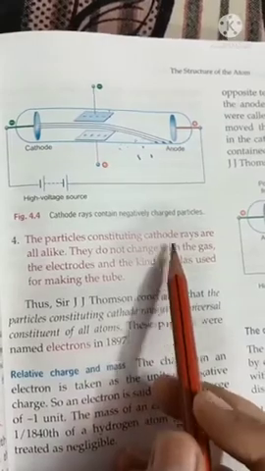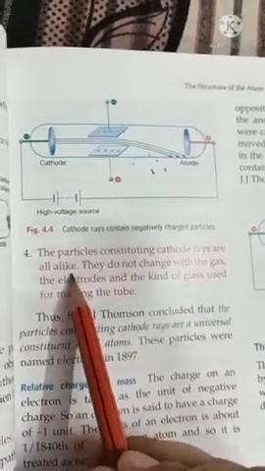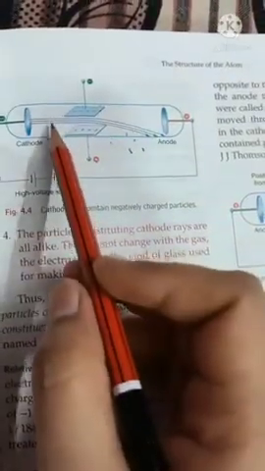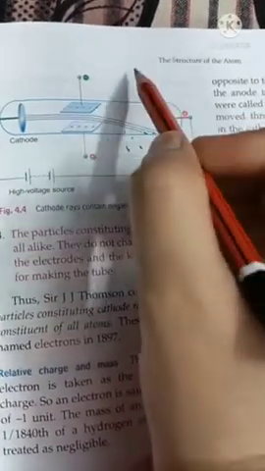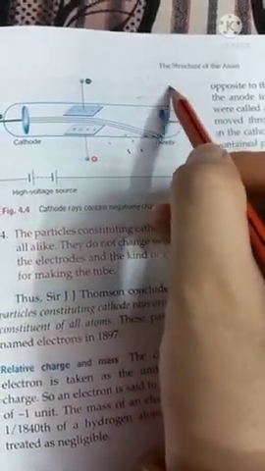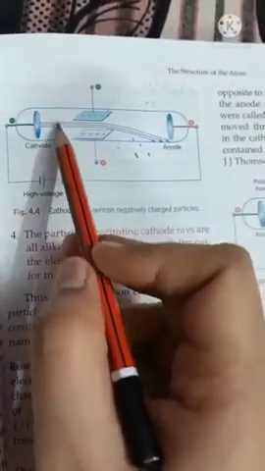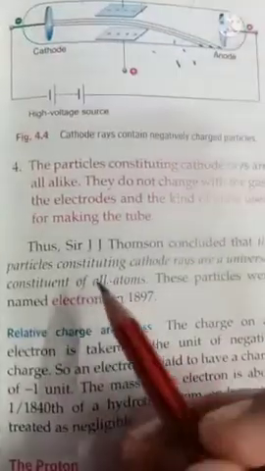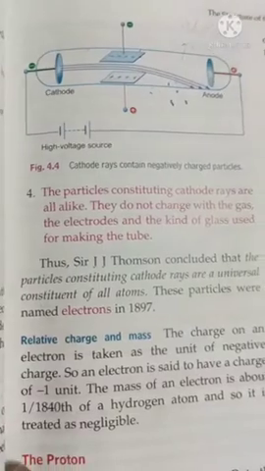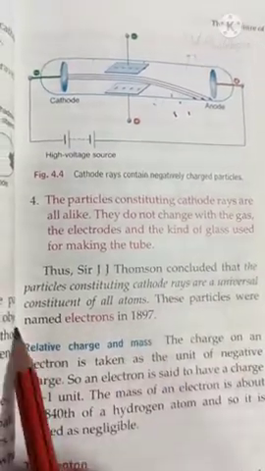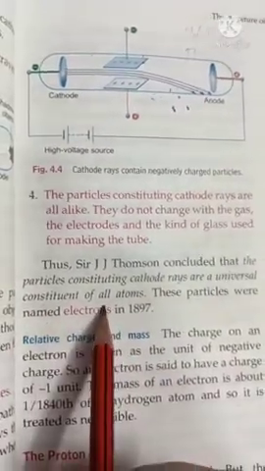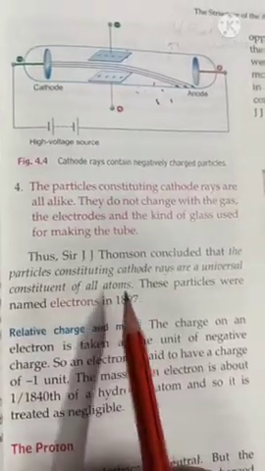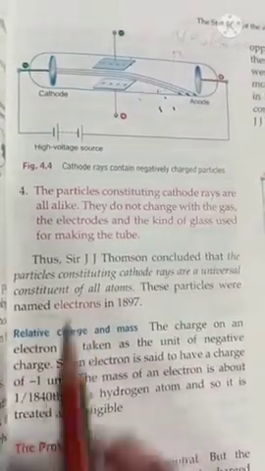Next, the particles constituting cathode rays are all alike. It means that in this discharge tube, whether we take hydrogen gas, oxygen gas, or nitrogen gas, the particles of cathode rays will not change; they remain the same, they are alike. From this experiment, J.J. Thomson concluded that particles constituting cathode rays are universal constituents of all elements, present in all elements, and these particles are called electrons.